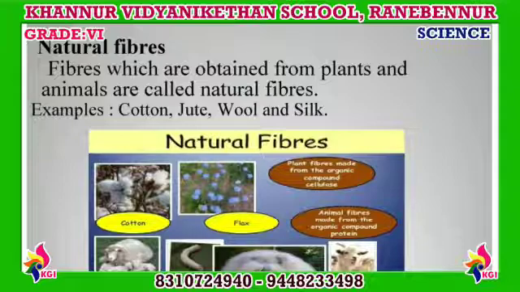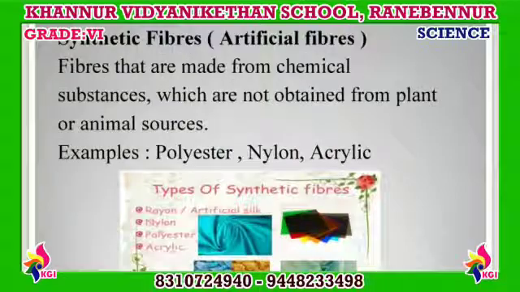Examples: cotton, jute, wool and silk. Cotton and jute are obtained from plants. Wool and silk are obtained from animals. Wool is obtained from the fleece of sheep or goat. It is also obtained from the hair of rabbits, yaks and camels. Silk is drawn from the cocoon of the silkworm.